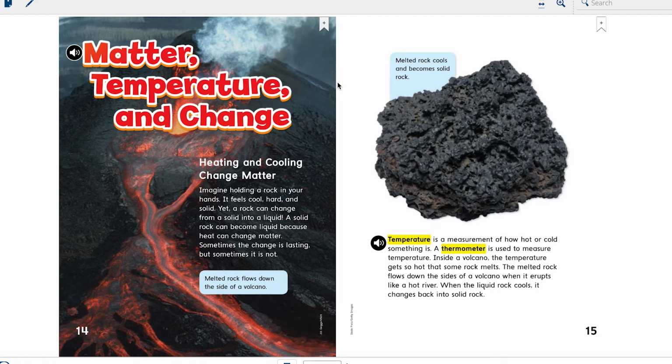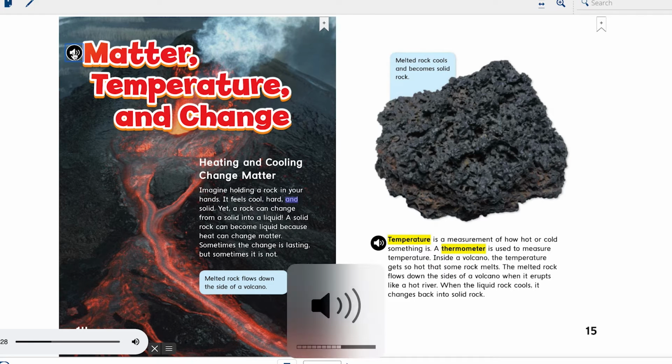Let's listen some more about matter, temperature, and change. Matter, temperature, and change. Heating and cooling change matter. Imagine holding a rock in your hands. It feels cool, hard, and solid. Yet, a rock can change from a solid into a liquid. A solid rock can become liquid because heat can change matter. Sometimes the change is lasting, but sometimes it is not.